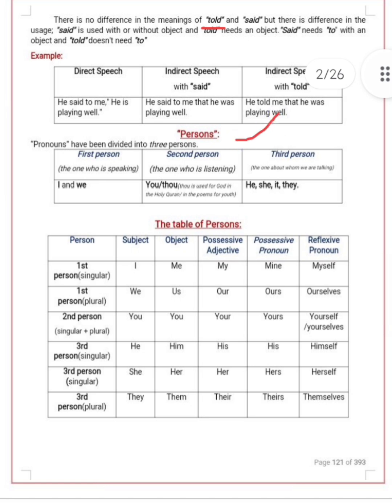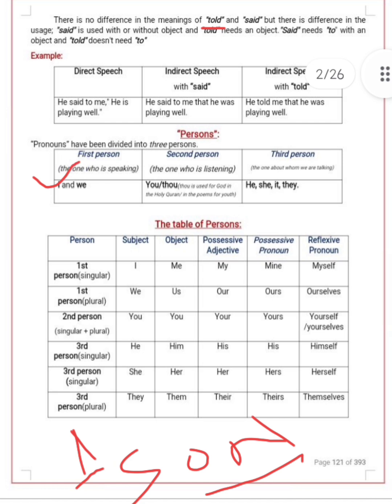Second, persons. I have told you how to change pronouns. We have three persons: first person, second person, and third person. As I have told you about the sun formula inside the class, how to change first person, how to change second person and how to change third person. First person changes according to the subject of the reported speech.